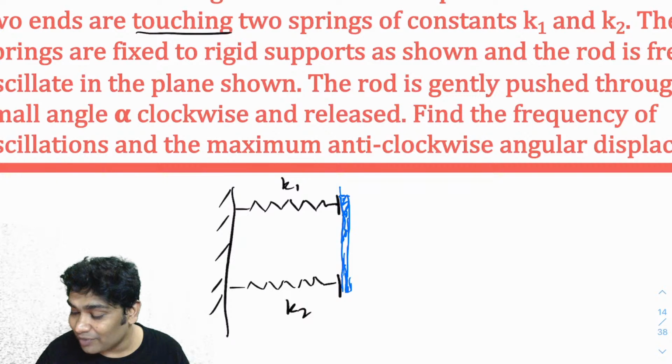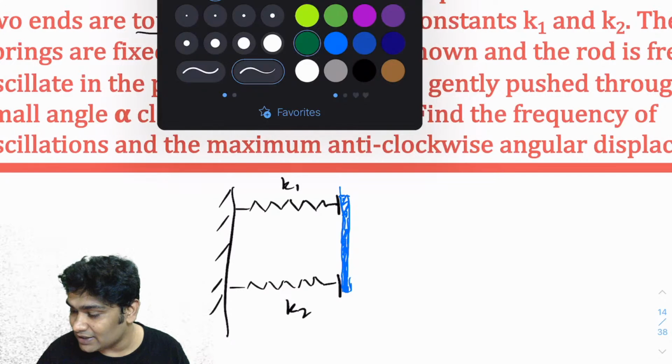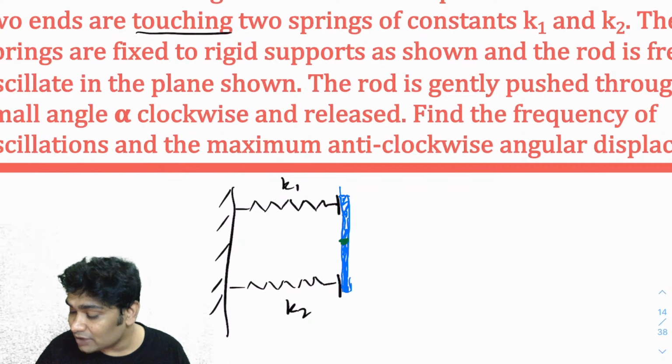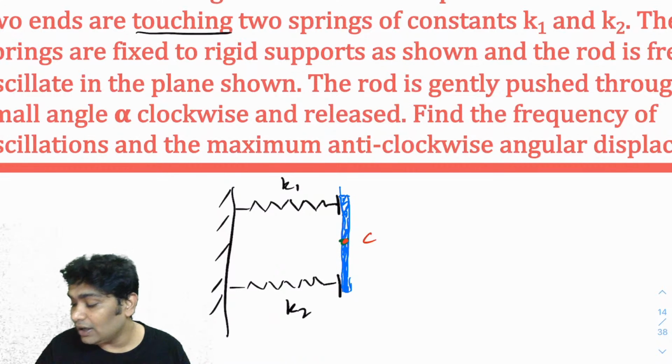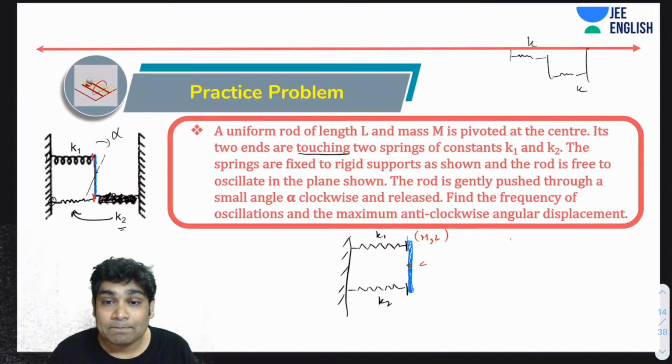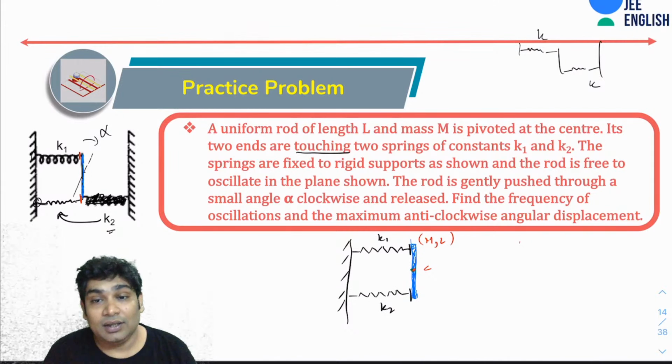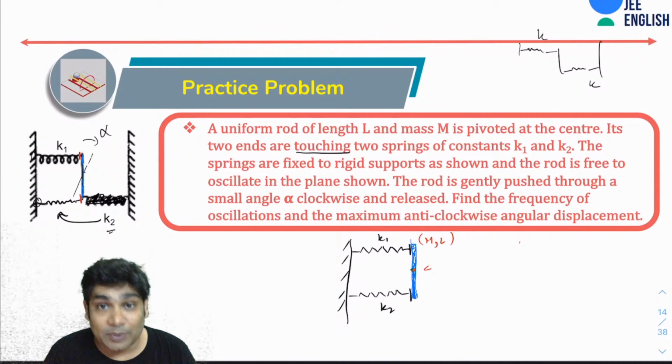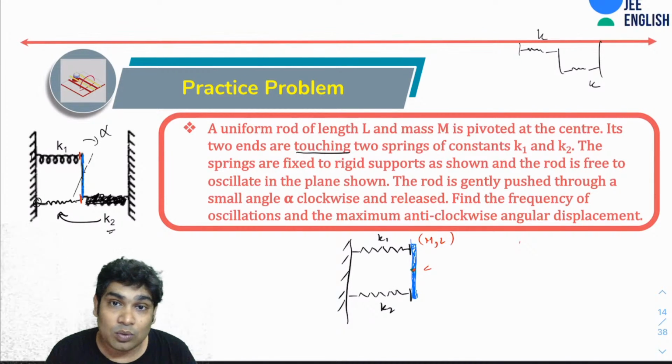And this rod is pivoted at its center. Alright, let's pivot it at its center. So at its center it is pivoted. This rod has a mass M and length L, and it is free to rotate about this pivot. The spring constants are K1 and K2, not the same.